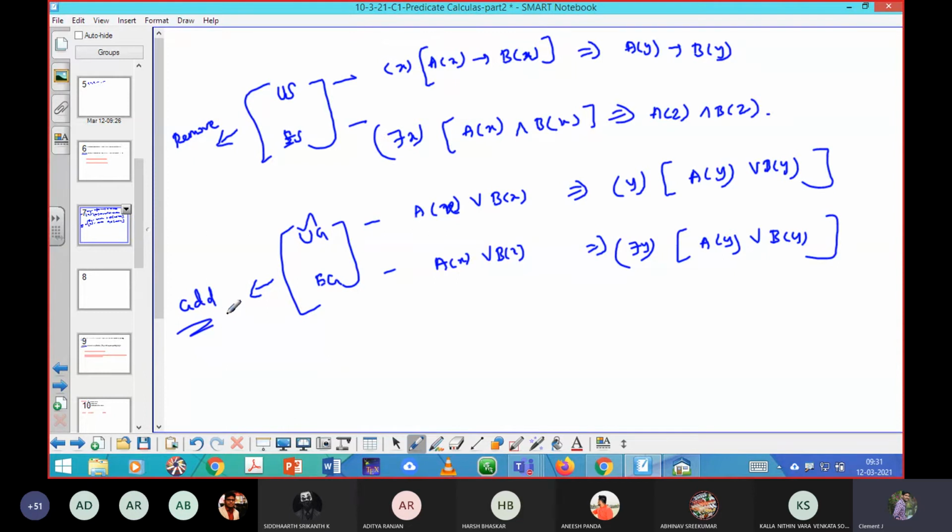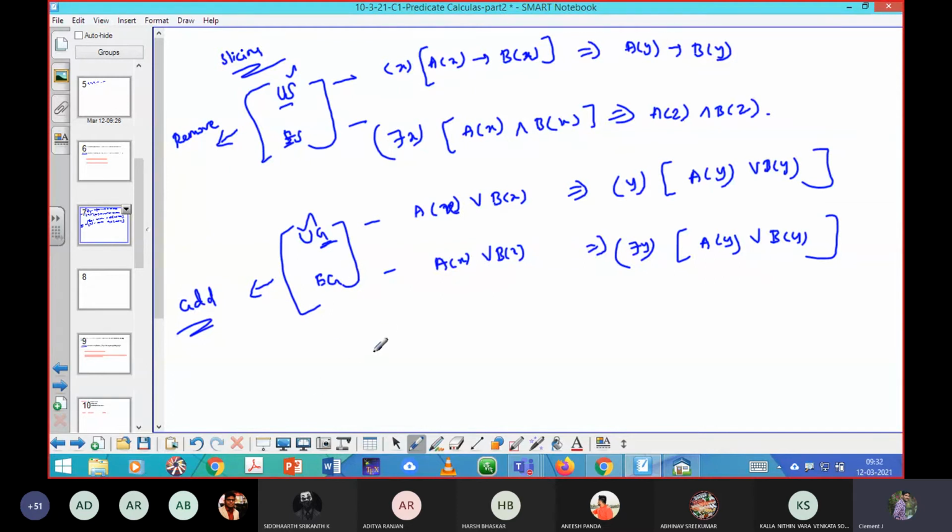I always keep a shortcut: rule US, so there the word comes, yes. S means slicing. Simply I can keep in mind as a shortcut: slicing means cut, remove. G means granting, that means providing the quantifier, granting the quantifier in your given statement, predicate function. So these two rules are helpful to remove the quantifiers, and these two rules will be helpful to add the quantifier. That's the thing you should come to know.